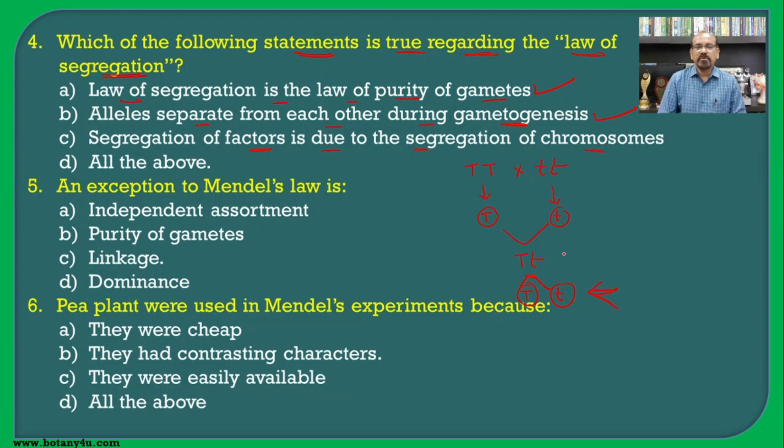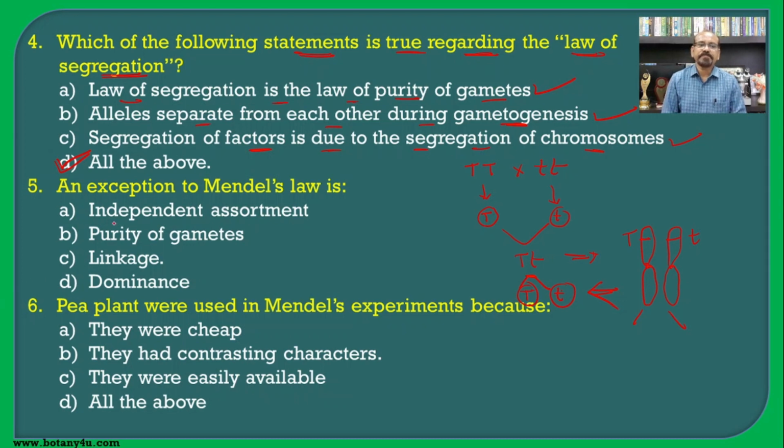So when we are talking about this pair, actually it is present on the homologous chromosomes. And when we are talking about meiosis, which is carried out at the time of gamete formation, here the capital T is present on one chromosome and small t on the other chromosome. So when these alleles separate from each other, actually these chromosomes are separated from each other, and hence it is nothing but the segregation of the chromosomes, and hence it is also the correct statement. Hence all these three statements given here are correct, and all of the above becomes the answer for this question.